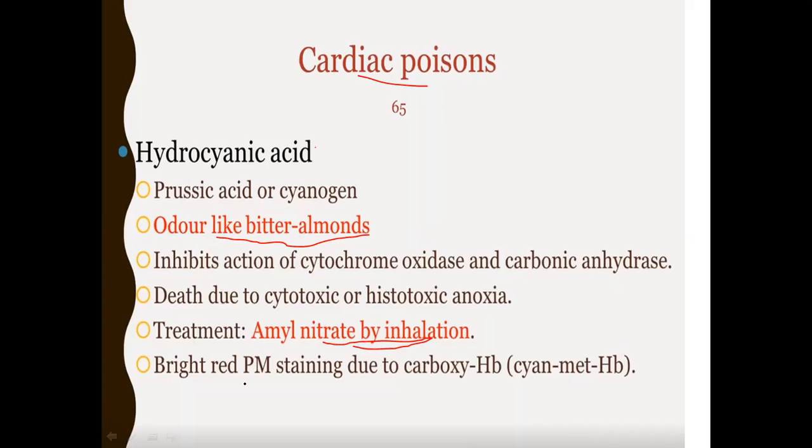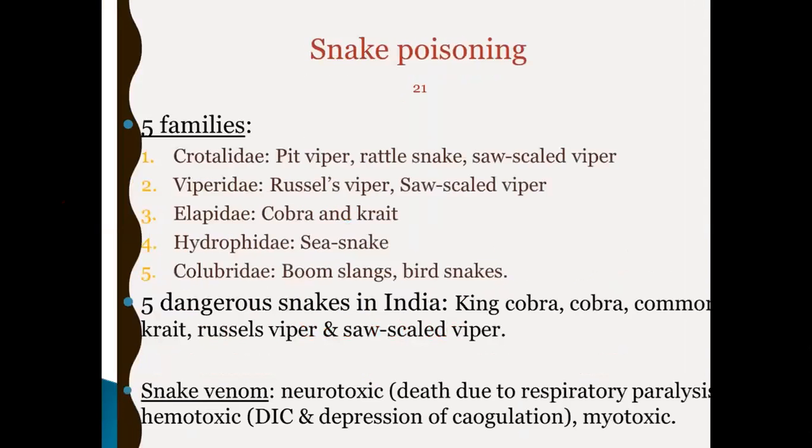Okay, bright red postmortem stains due to carboxyhemoglobin. So this is also important. Okay, then death is due to cytotoxic or histotoxic anoxia. So what is happening? It inhibits the cytochrome oxidase and carbonic anhydrase. Okay, so that's about the cardiac poisons.